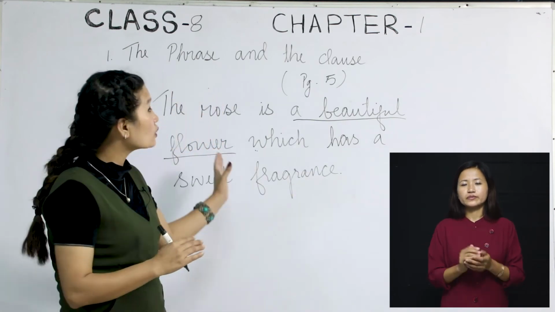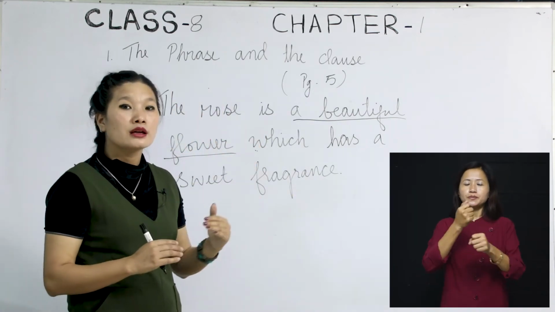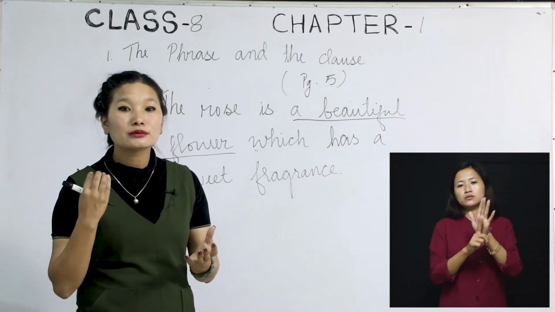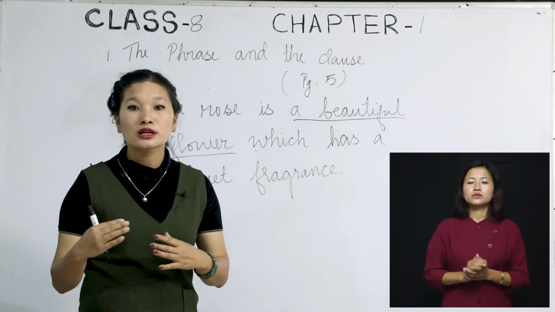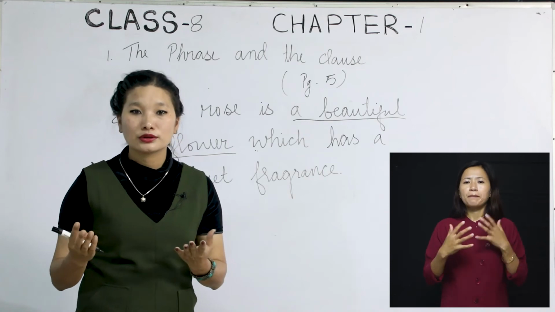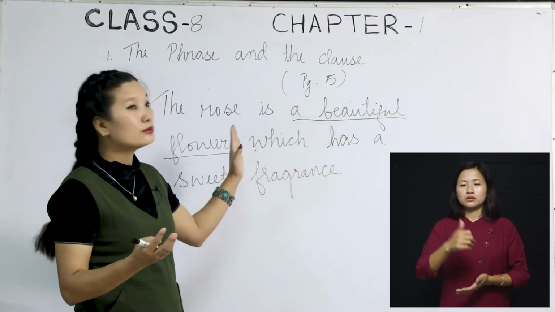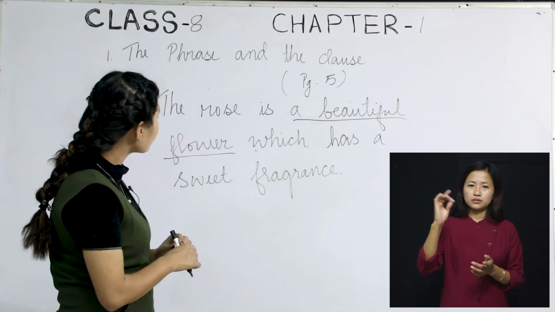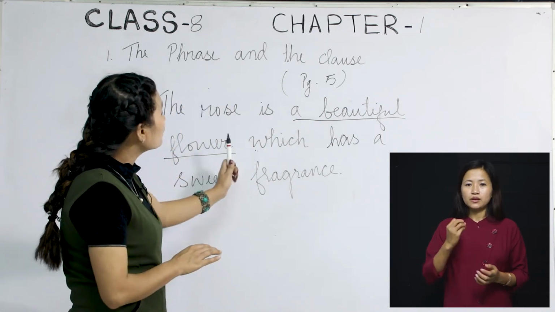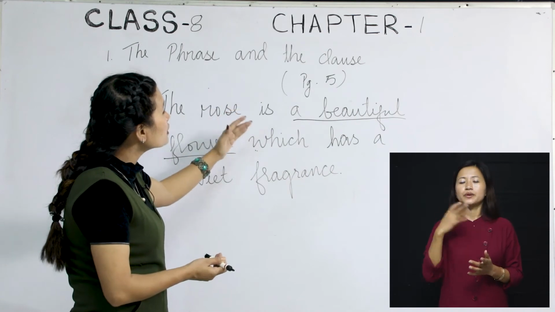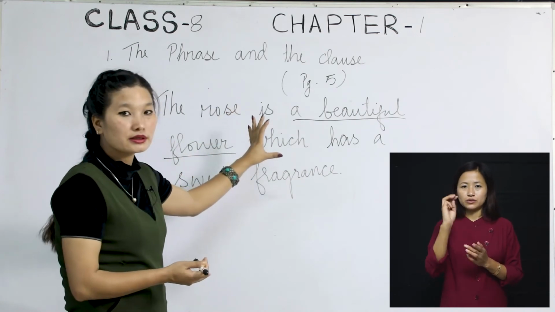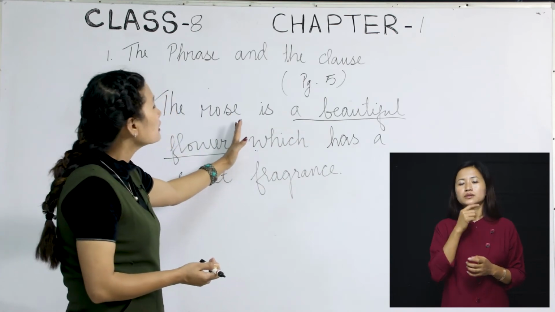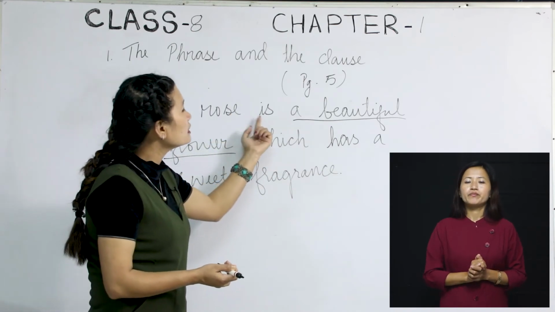Once again, I'm going to show you the example only from this sentence, because if I use a lot of examples, your head will get muddled up, it will confuse you, which will not bear much results for you. That is the reason why I am repeatedly using one sentence again and again, okay? The rose is a beautiful flower. We have learned three topics just from this sentence, right? The rose is a beautiful flower is a sentence, and here the word "is" is the finite verb.